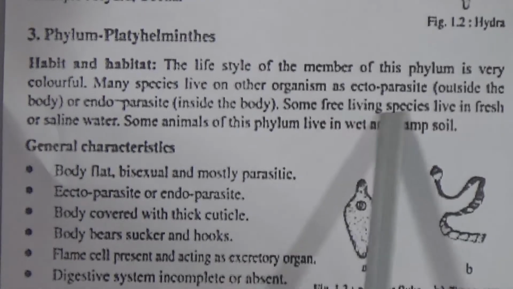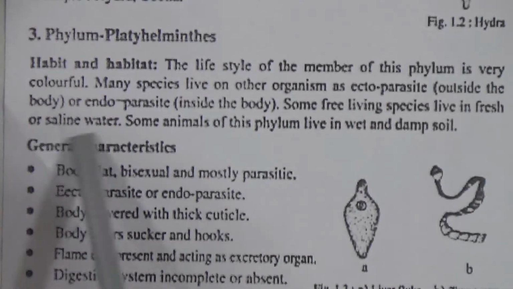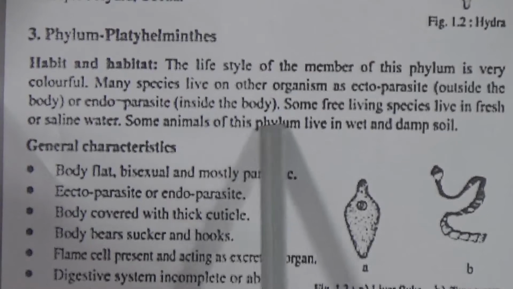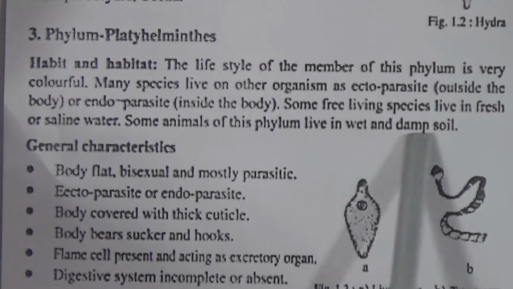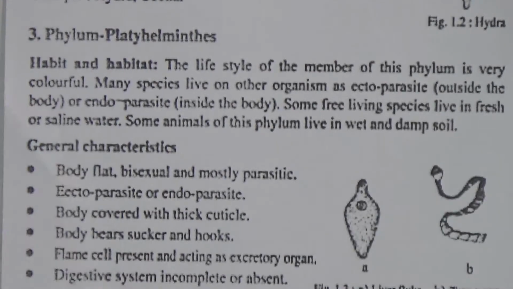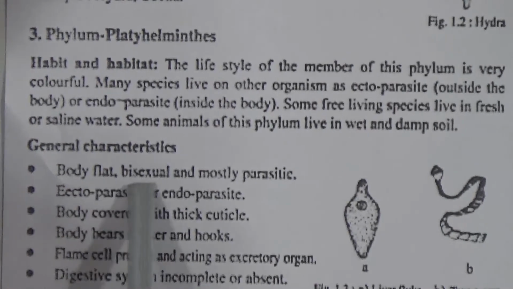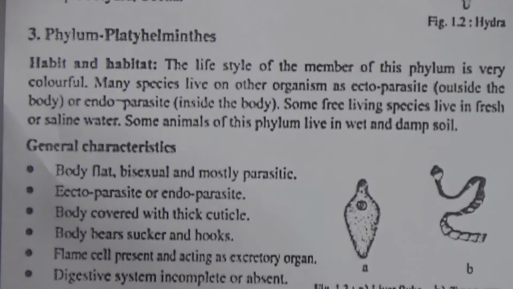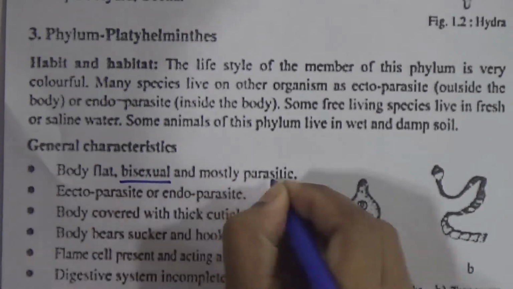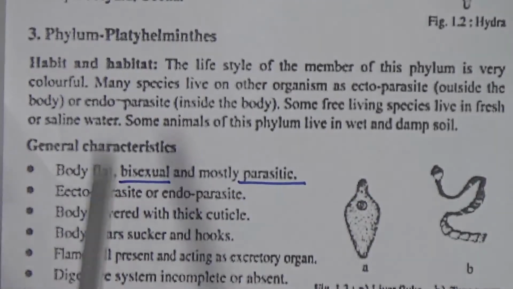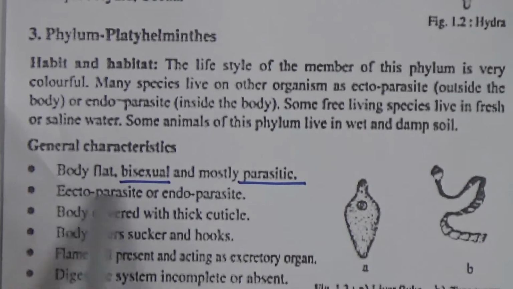Some free living species live in fresh and saline water. Some animals of this phylum live in wet and damp soil. The general characteristic: the body is flat, bisexual, mostly parasite. Bisexual and parasite, these are the two important characteristics.